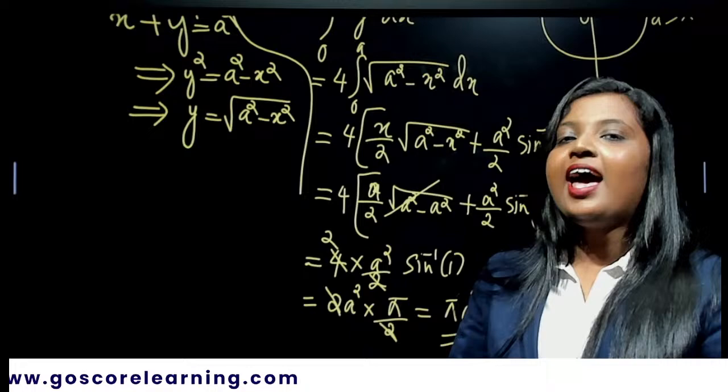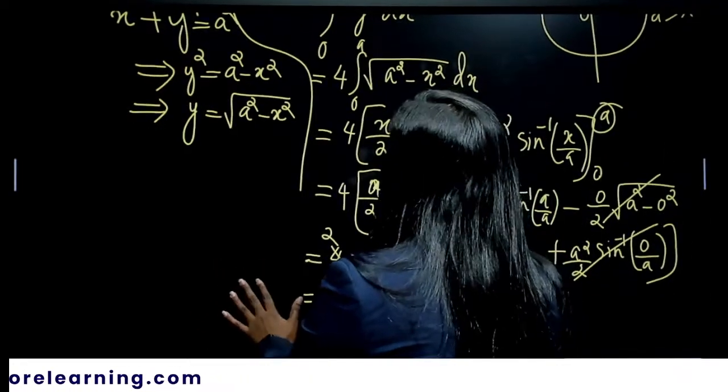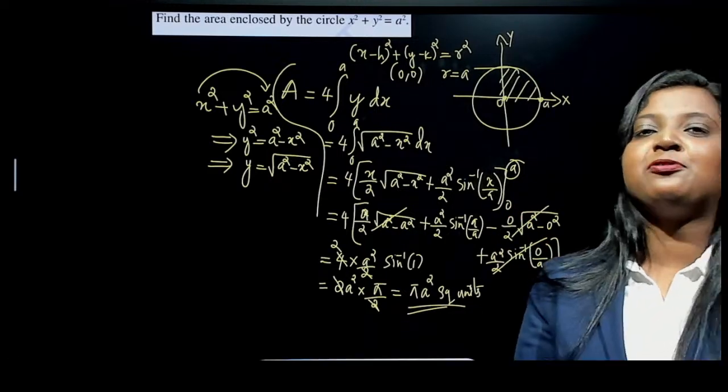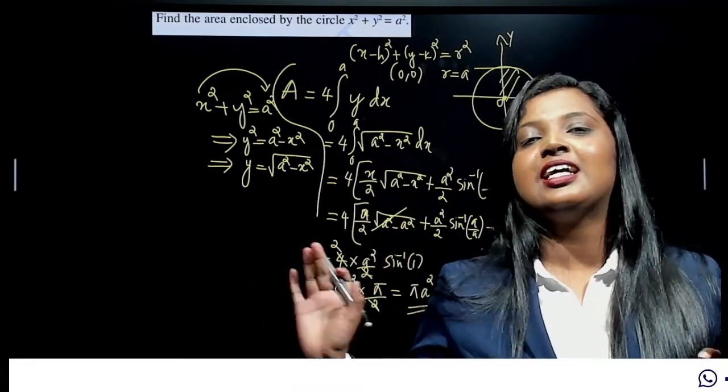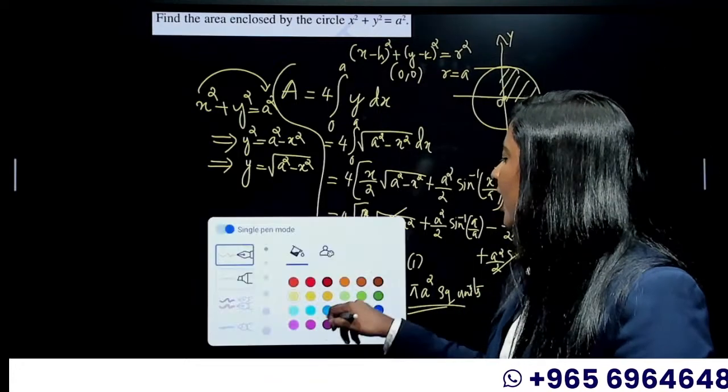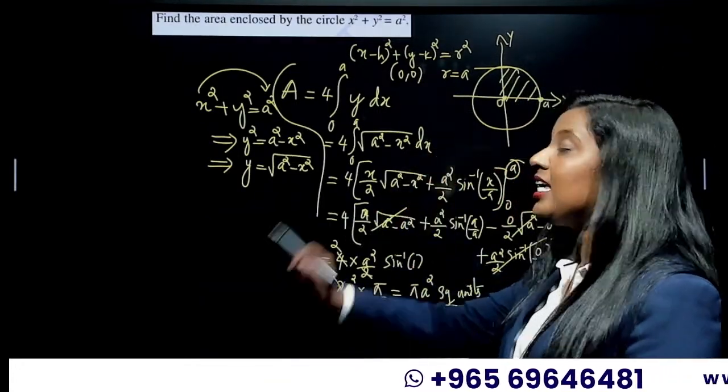Done. And now I'll show the question once again. Okay, we know that the question was to find the area of the circle and the equation of the circle was given, right? Okay, and we know that the radius here is a.